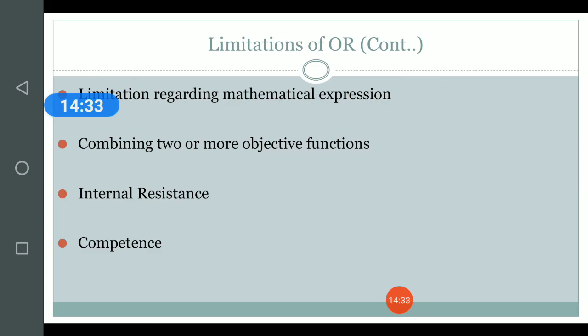And the last thing is that it needs a lot of competence to accomplish such kind of tasks, that is, of actually adopting a particular OR technique and utilizing it for decision making process. So these are a few limitations of operations research, and with this we complete our introduction to operations research.